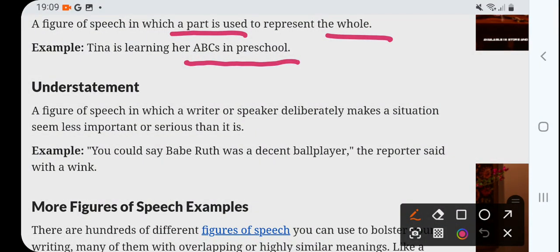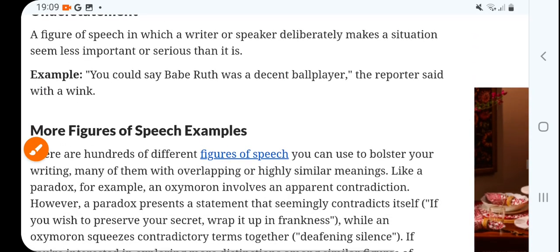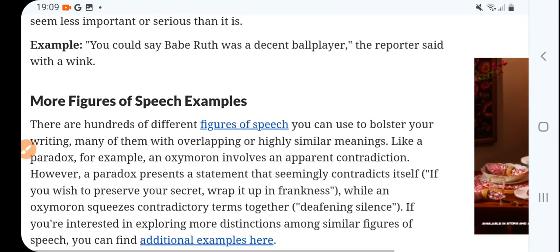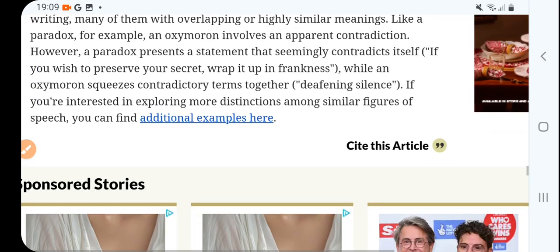Okay, now understatement, a figure of speech in which a writer or speaker deliberately makes a situation seem less important or serious than it is. The situation is very serious, but he does not present it so. You could say Babe Ruth was a decent ball player, the reporter said with a wink. So that is a serious issue, but it's not presented as serious as it is. That is called understatement.